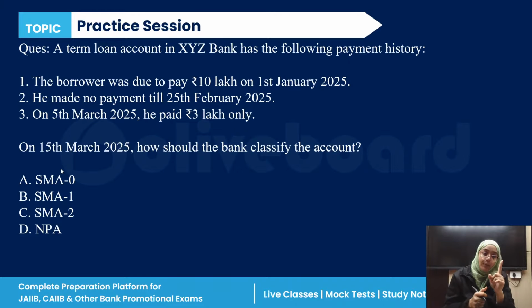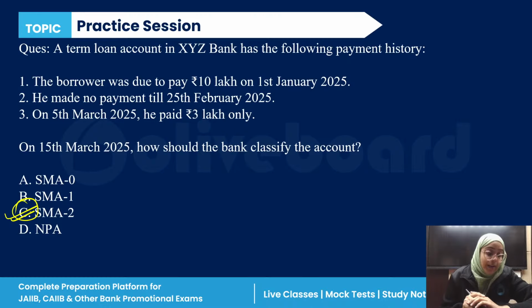From 2nd January to 15th March 2025, it is approximately 73 days. More than 61 days and less than 90 days is a special mention account 2. So yes, Krishna is correct here. Anu is correct here. It is a special mention account 2.